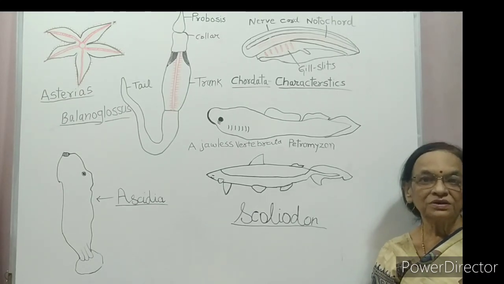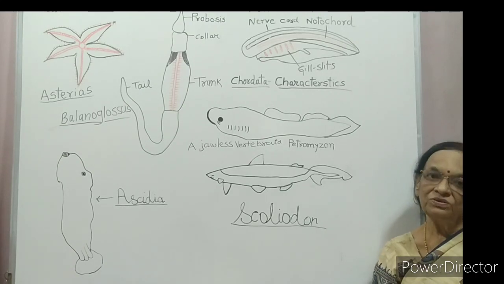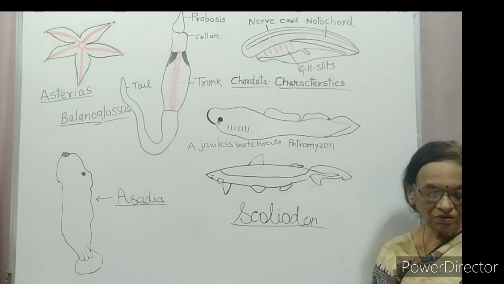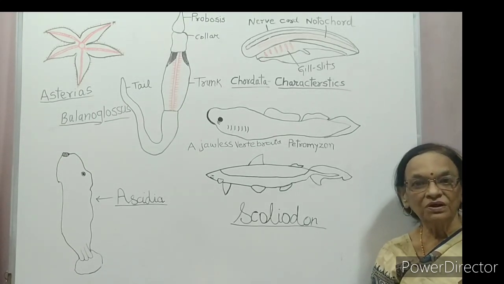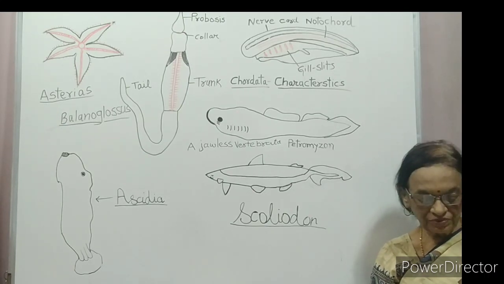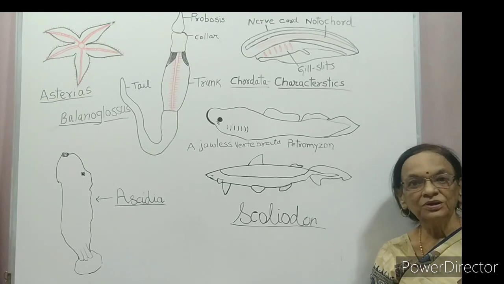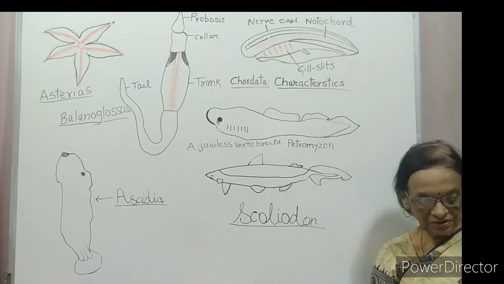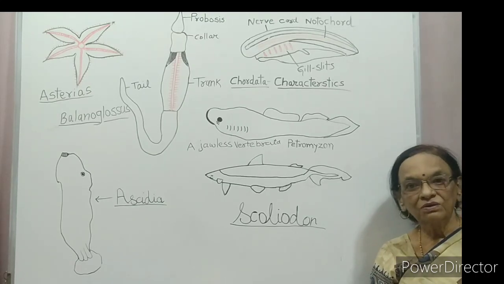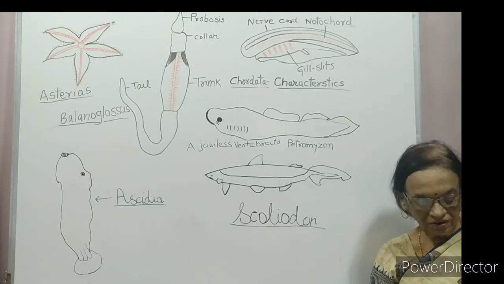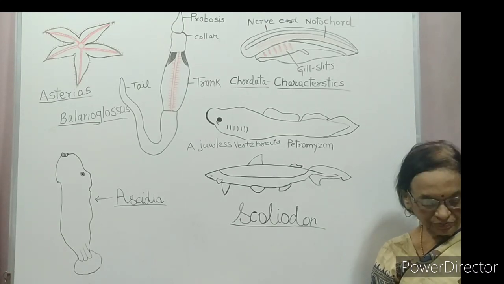All chordates don't have a vertebral column. You have studied that Urochordata and Cephalochordata don't have a vertebral column. So all vertebrates are chordates, but all chordates are not vertebrates.